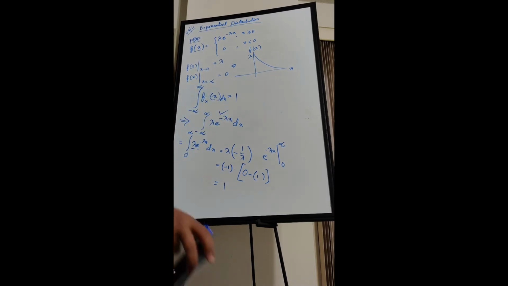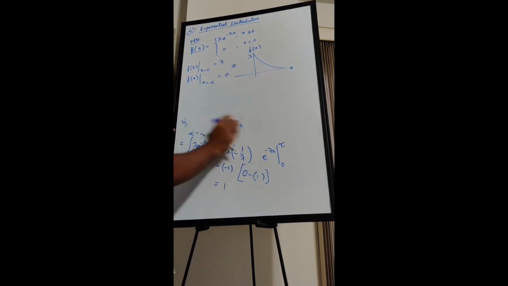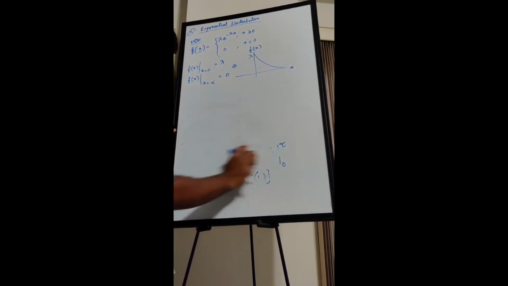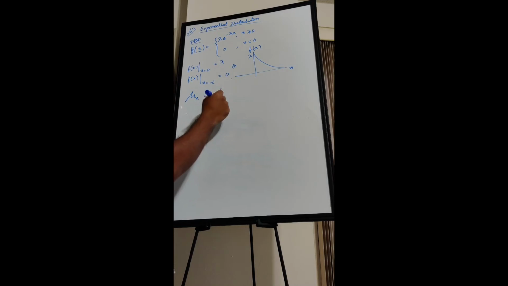Okay, now how do you compute the mean of a random variable? Let's try to remember these things. So mu of x, where x is the random variable and mu is the mean, equals again an integration from minus infinity to infinity of x times f of x dx. So you have to find the mean value of the probability distribution or the mean value of the random variable.